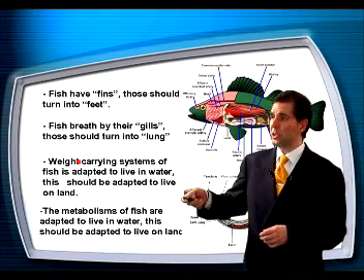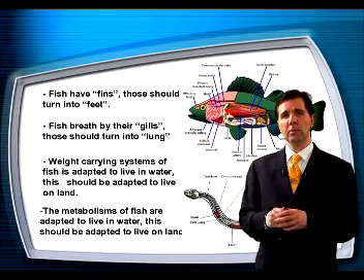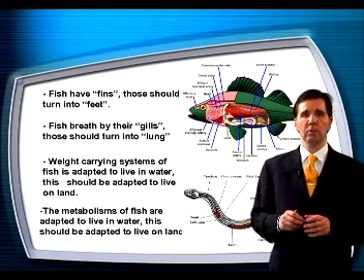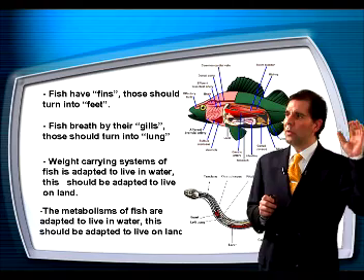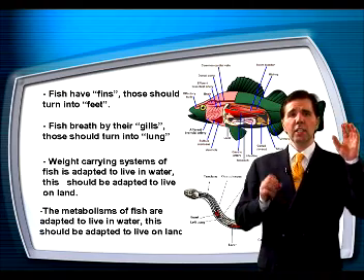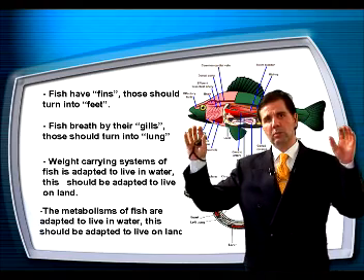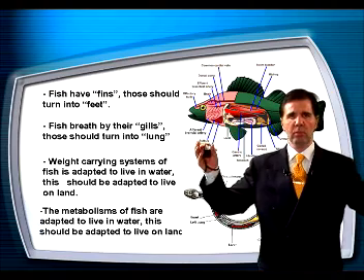And all these have to occur at the same time in the same animal in order for this animal to survive. However, it is impossible. Let me explain with an example. Fish breathe by their gills, and these gills, according to the evolutionists, should transform into lungs. They're both complex organ systems, and they're perfect.